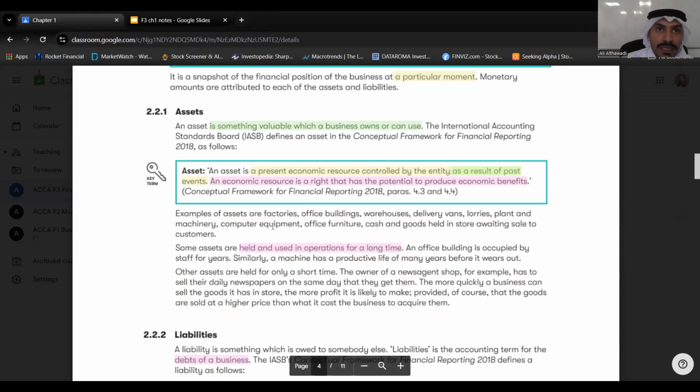So we have purchased this asset because we had need for this asset in the past. For example, we wanted to expand our production capabilities. So we had one machine, and then to produce more goods, we have purchased another machine. So we have purchased this asset. Now we are using it, and now we own it. Result of past decisions. Okay. An economic resource is a right that has the potential to produce economic benefits. Okay. Machines that we have purchased, we purchase because it will give us economic benefit.